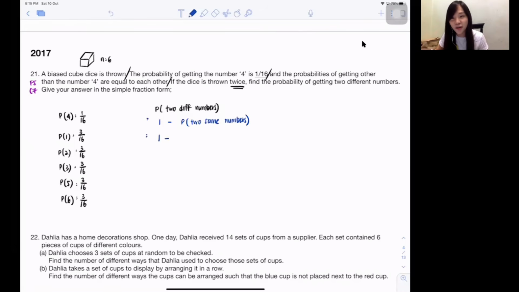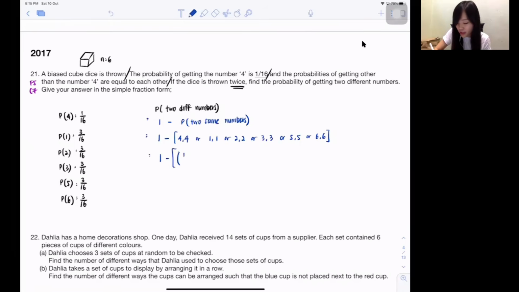Two same numbers is not very hard to list out, at least it's not that many. It can be 4, 4, or 1, 1, or 2, 2, or 3, 3, or 5, 5, or 6, 6. So 1 minus: for 4, 4, the probability of getting 4 is 1 over 16, so 4 and 4 is 1 over 16 times 1 over 16.